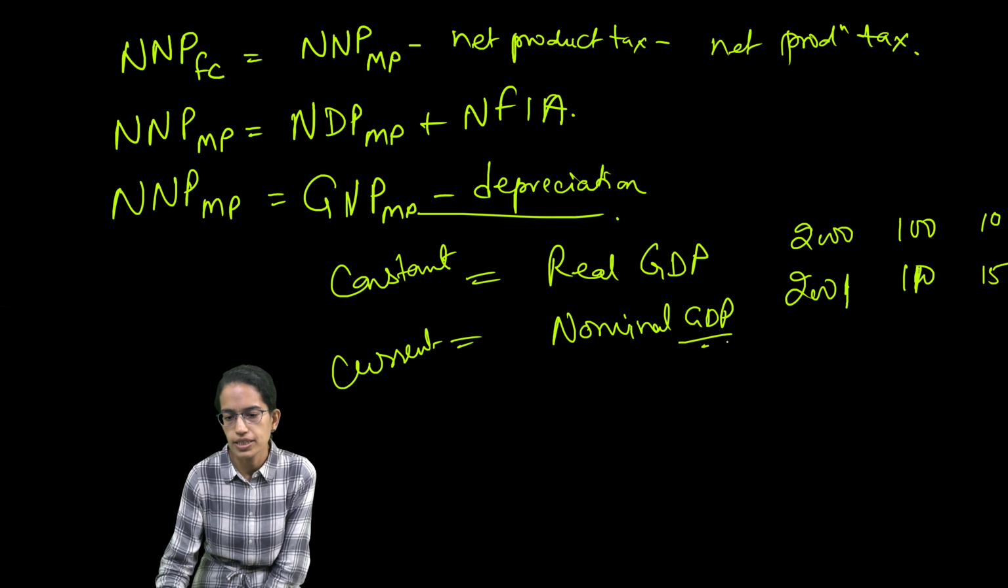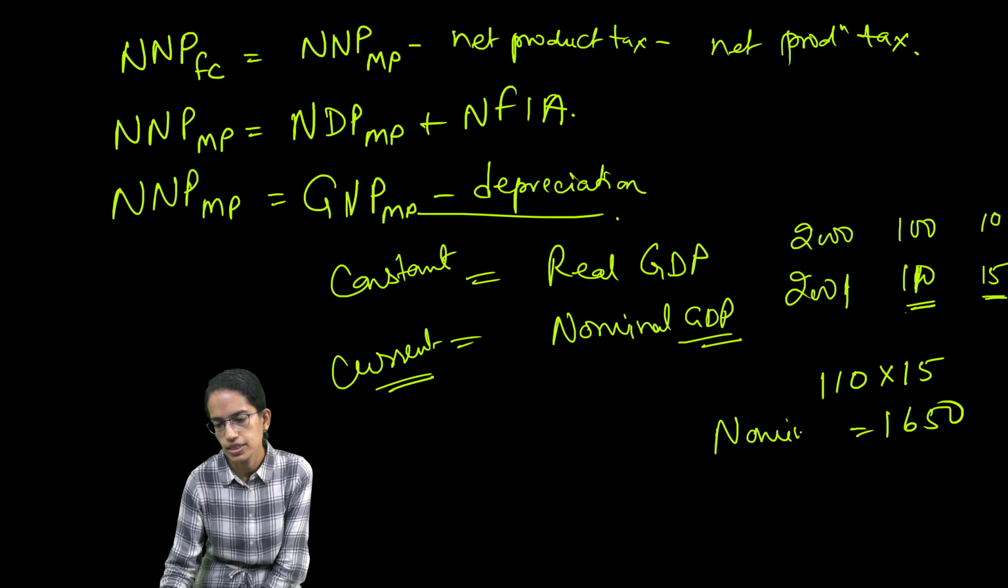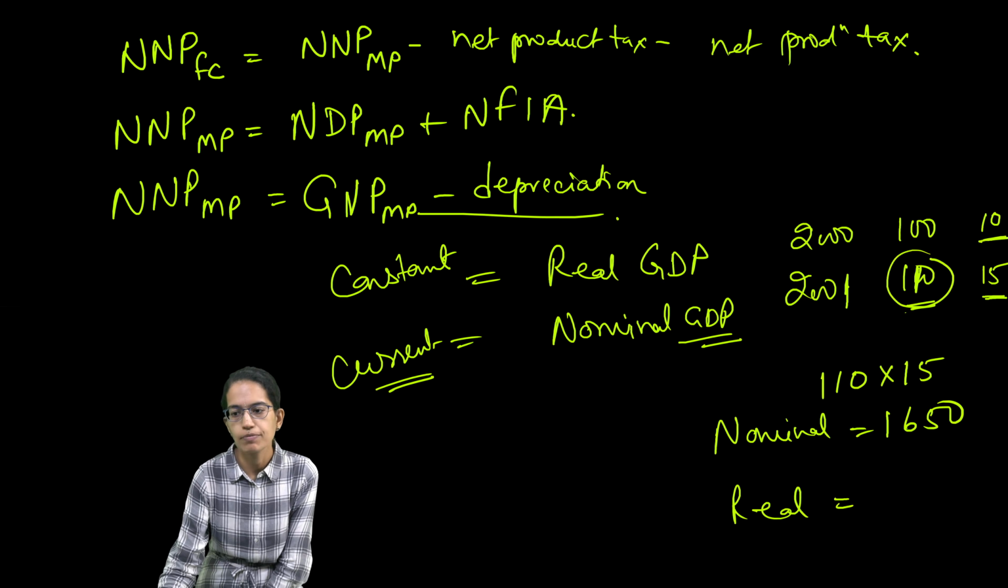Now for the nominal GDP, what is my rate at the current price? So current quantity multiplied by the current price. So 110 multiplied by 15, which is 1650, would be my nominal GDP. And my real GDP would be how much? My current production multiplied by the base year price, which is 2000 as the base year.